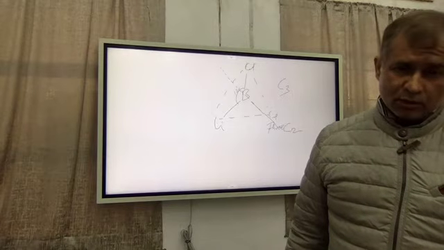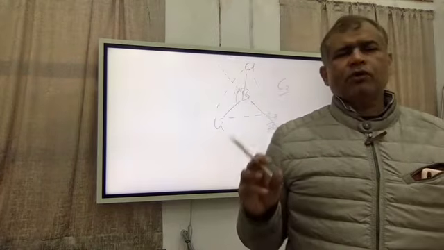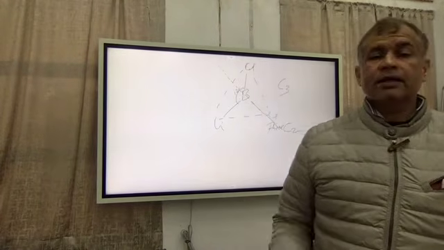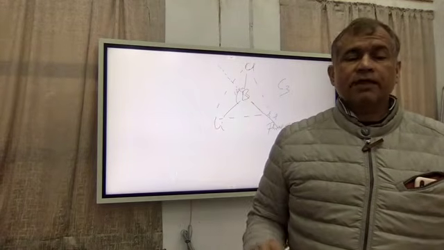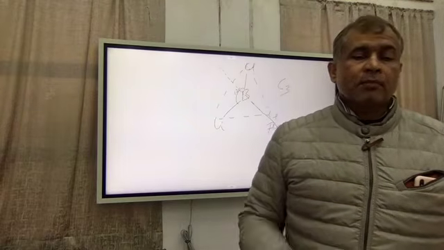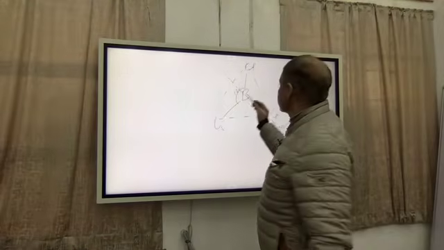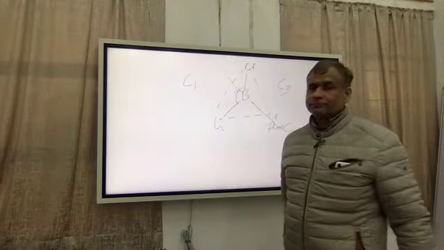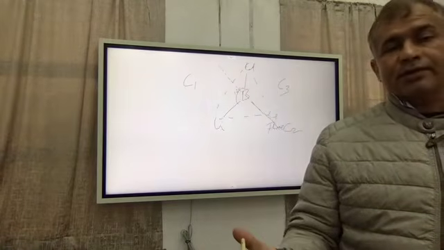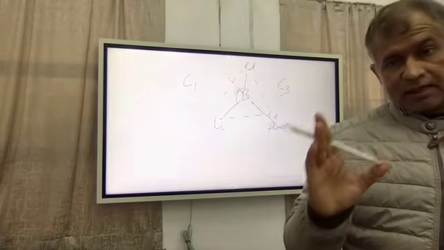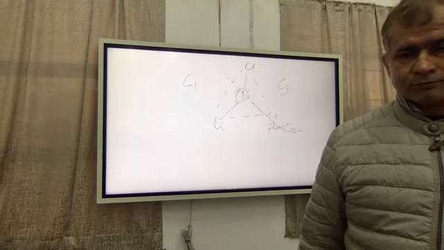One thing you must also note down right now: if you are asked to tell the number of symmetry elements in any molecule or body, then you will find out, as the case will be, as you will learn later. But one symmetry axis is always present in all the bodies, and that is C1. Because if you rotate any body by 360 degrees, it will give a similar orientation. So C1 is always present, and it must be told. It is just like 0 in the number system.